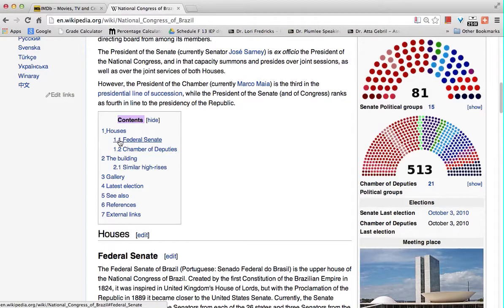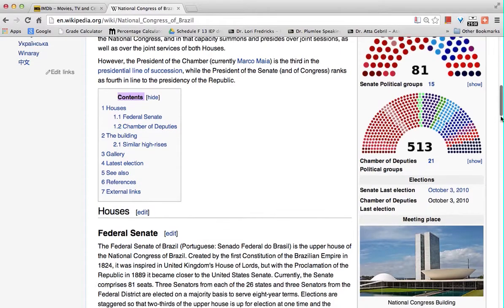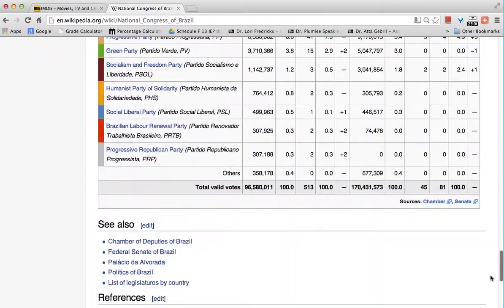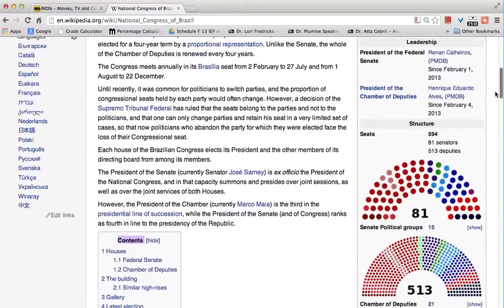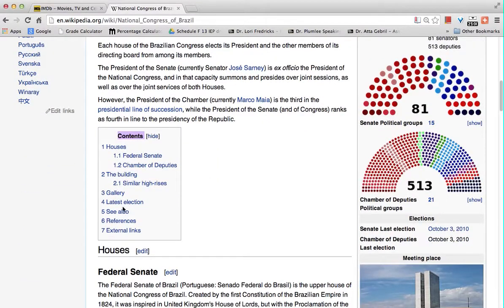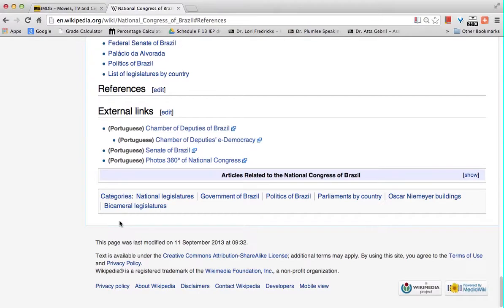It shows you that, it gives you the breakdown of what's in this article, the building itself, what it houses, a gallery of photos, and references. References are also located at the bottom if you scroll down. If you're up here in the table of contents, you can also click references. For this article, there are no references listed, but they do have external links, which is something that's similar.